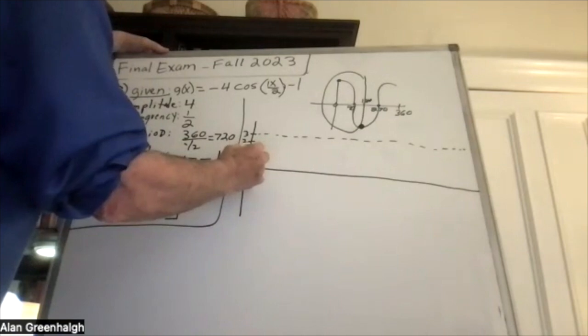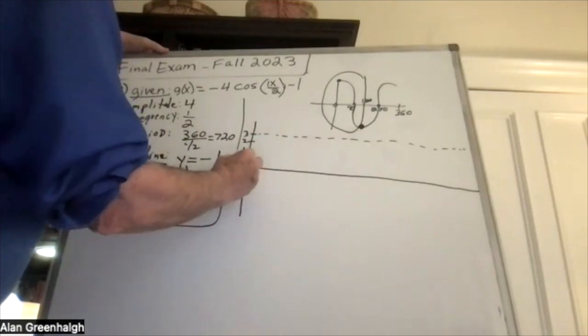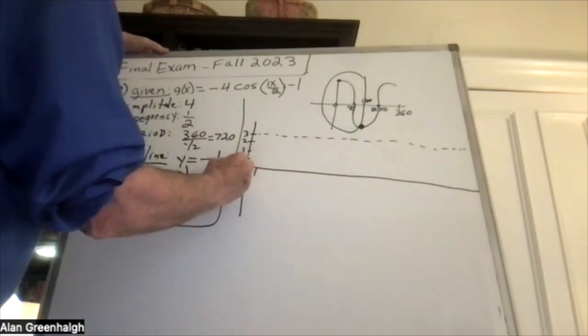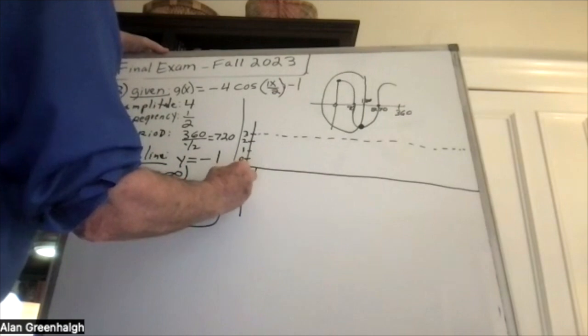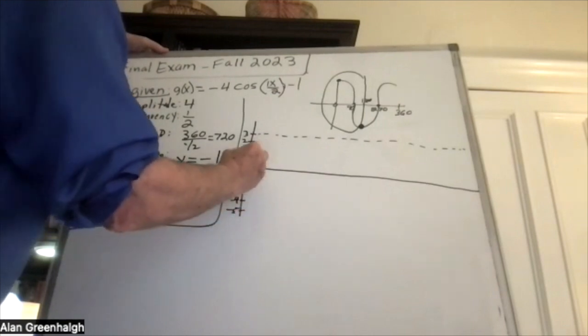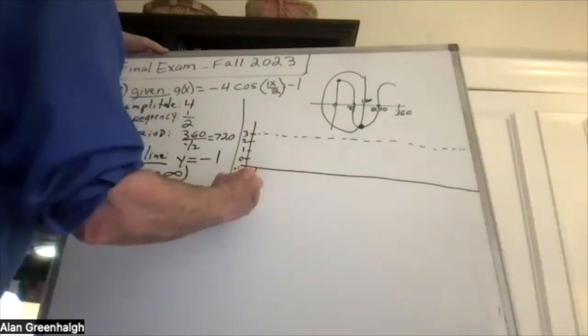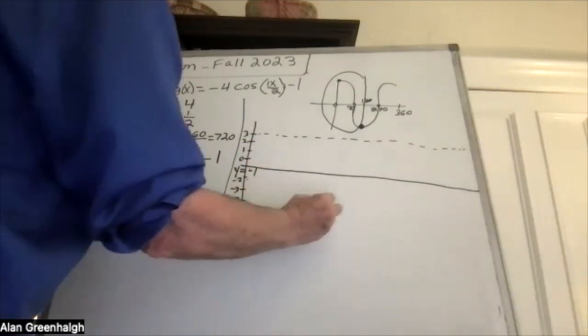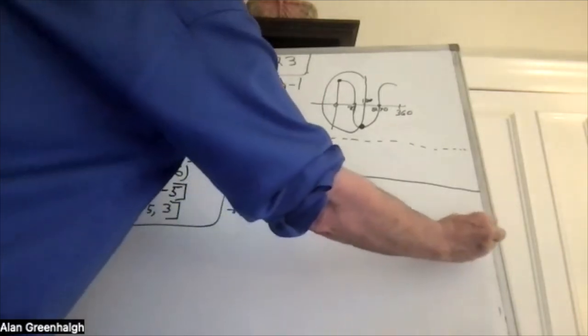And then from -1 going down 4, we go to -2, -3, -4, and -5. So from -1, we go 1, 2, 3, 4, and that will be the bottom part of that.